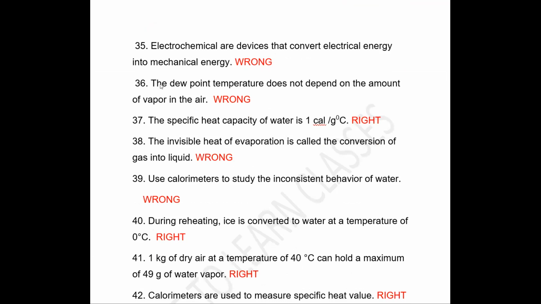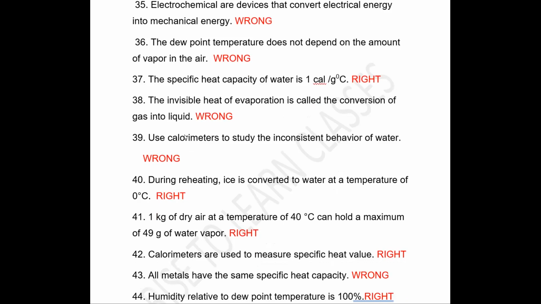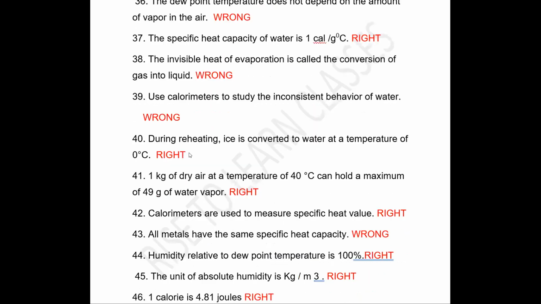Statement is wrong. Next, the dew point temperature does not depend upon the amount of vapor in the air. It depends on the amount of water vapor present in the air, so the statement is wrong. Next, specific heat capacity of water is 1 calorie per gram degree Celsius. It is right. The latent heat of evaporation is called the conversion of gas into liquid. Wrong. Next, use calorimeters to study the anomalous behavior of water. Wrong. Calorimeter is used to study specific heat capacity.